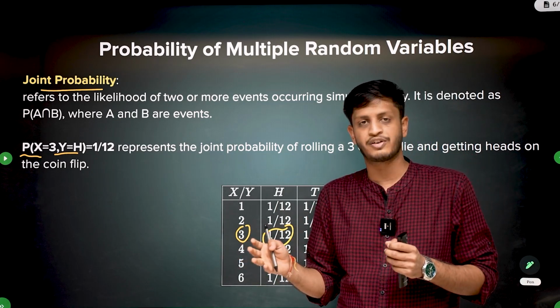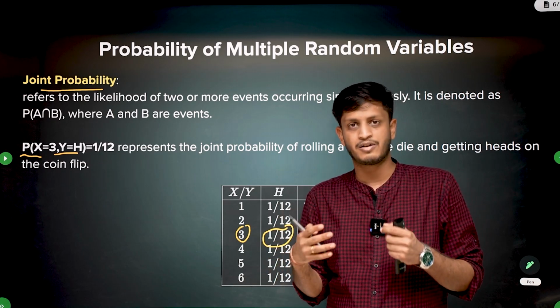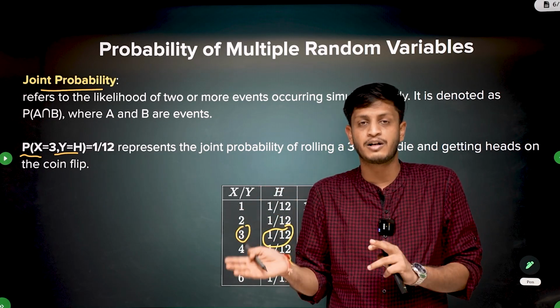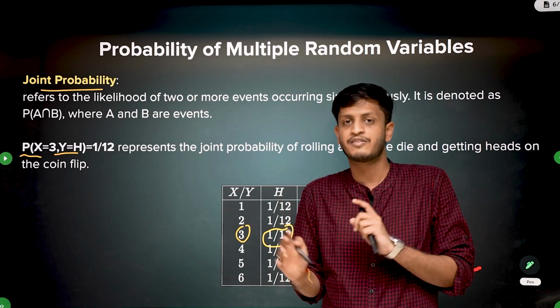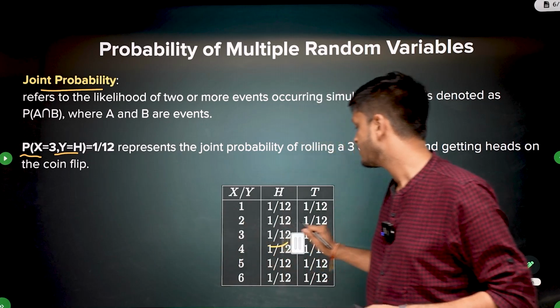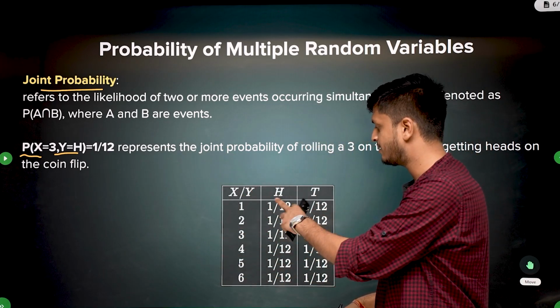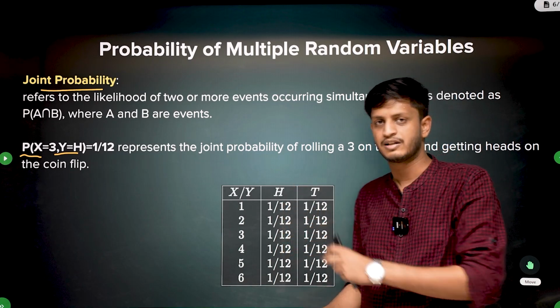The dice was also fair and the coin was also fair. But sometimes the problem might be complicated, and these events can be dependent on each other as well. Here they were independent, so that's why it was easy. Cool. So calculating joint probability is easy, right? Just see the table and mark the values and you will get the answer.